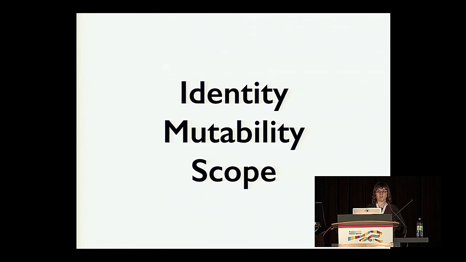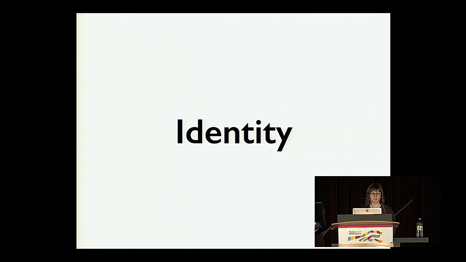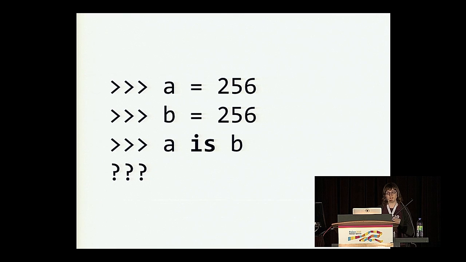So the surprising behaviors that I will go over today can be loosely grouped into 3 categories: identity, meaning object identity, mutability, and scope. So first, let's talk about object identity. We're going to illustrate this with a few examples to start out with. So let's do a bit of trivia. Hopefully we can make this interactive. So let's try with the example.